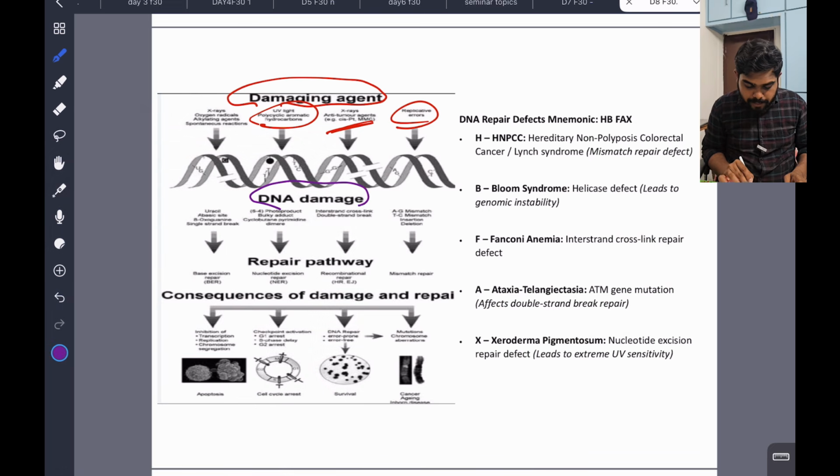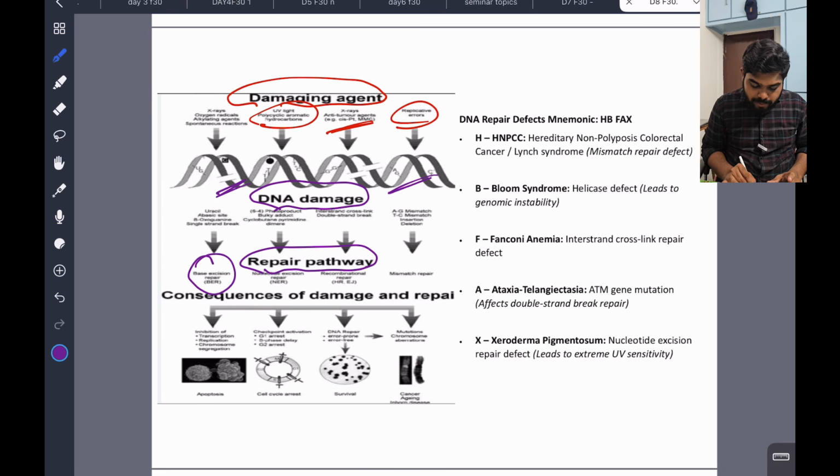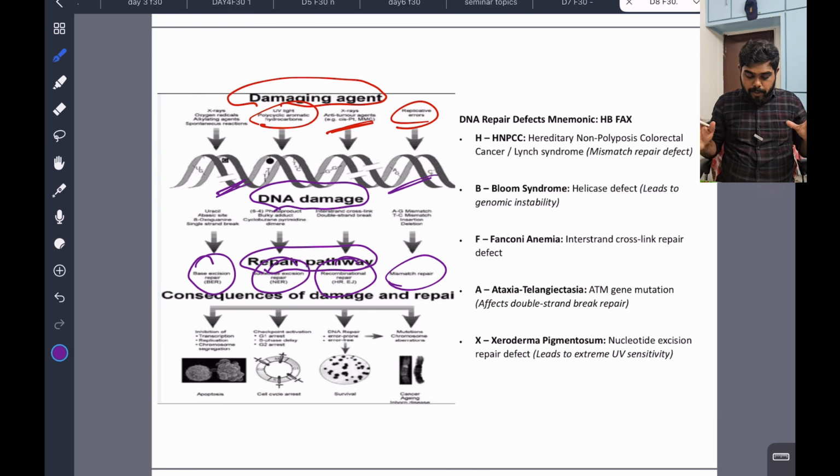You can see some DNA damage is happening here. So what happened? This DNA damage has happened, so we have to repair the DNA. For repairing the DNA, we have different repair mechanisms: base excision repair, nucleotide excision repair, recombinational repair, and mismatch repair. So repairs are of different types.